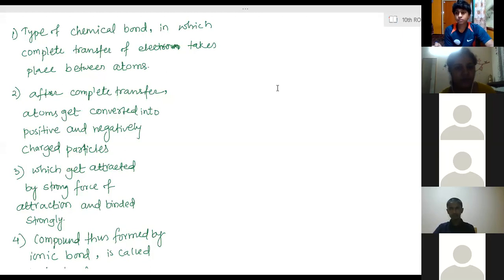Clear? So one electron is sharing one. Suppose two friends are living nearby. Now they share a single book between them. To share that book, they have to stay closer.